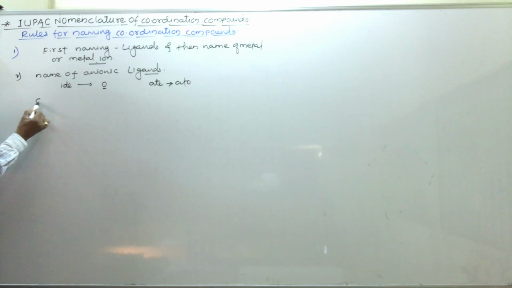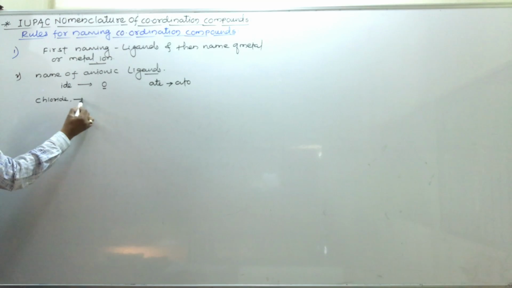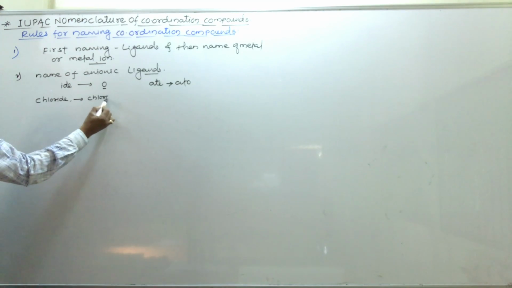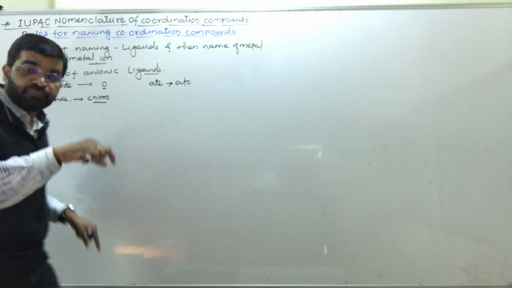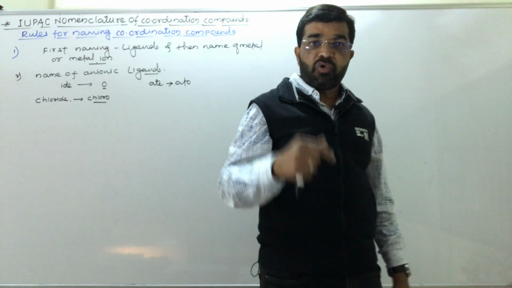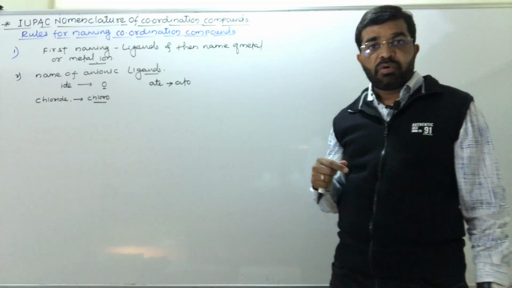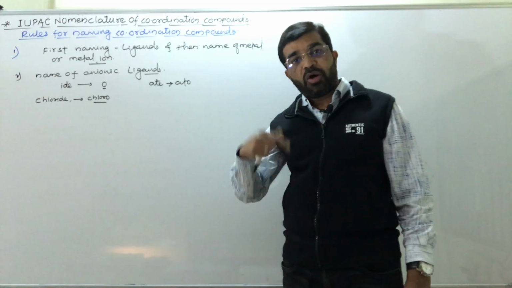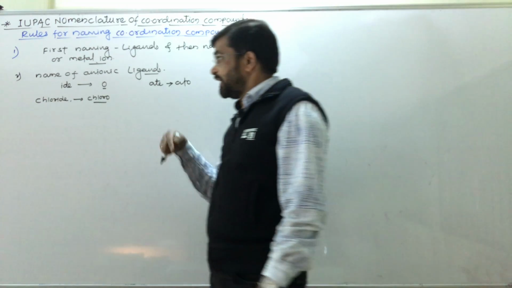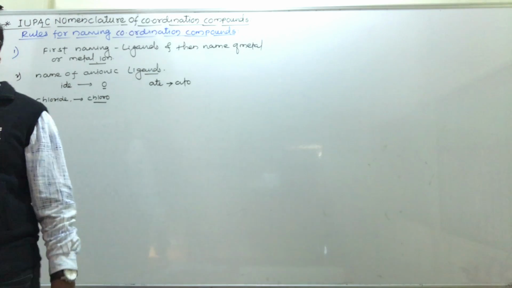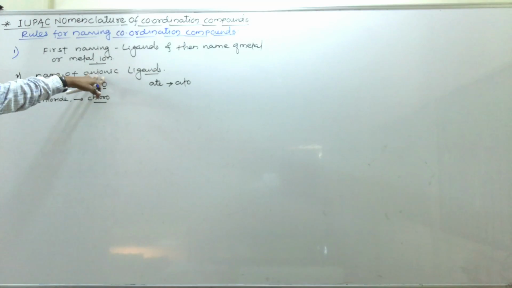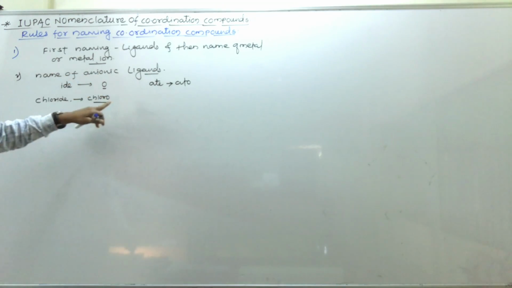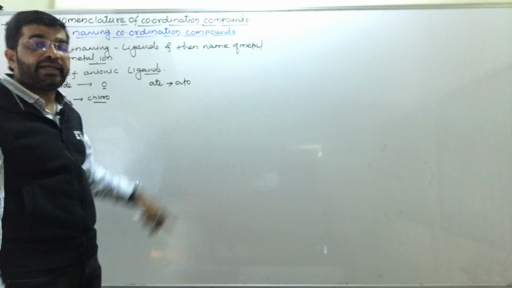For example, chloride, bromide, iodide, fluoride. So IDE is replaced by O, that is chloro, fluoro, bromo, iodo, oxide becomes oxo, hydroxide becomes hydroxo. In this way we have to write the names of anionic ligands. And if ATE, then it gets converted into ATO.